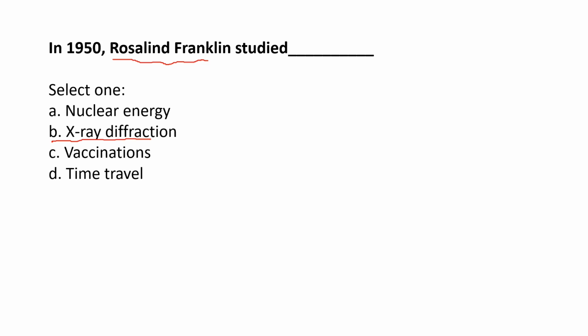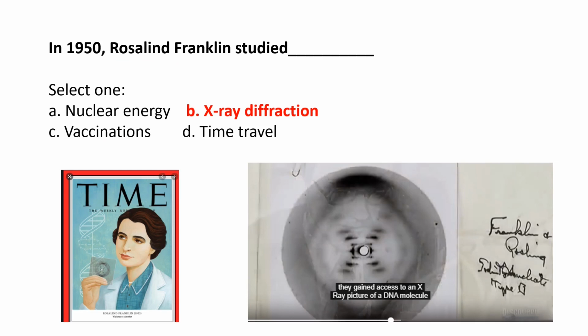It's very interesting because the people who took her research actually got the Nobel Prize. She found this, possibly one of the most important pictures in biology, that shows that DNA is a double helix structure.